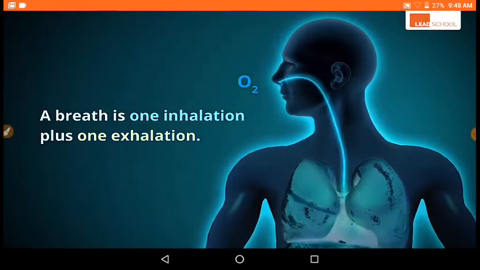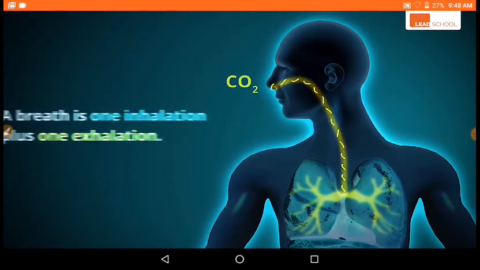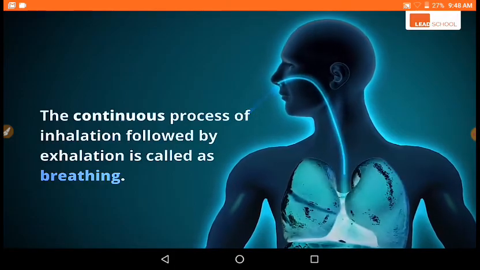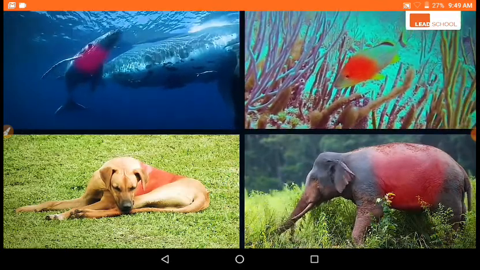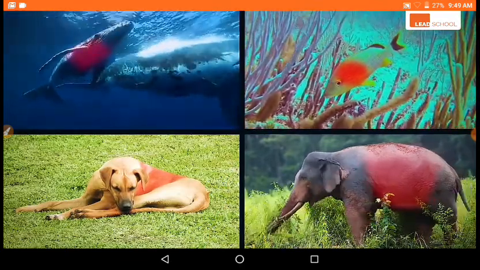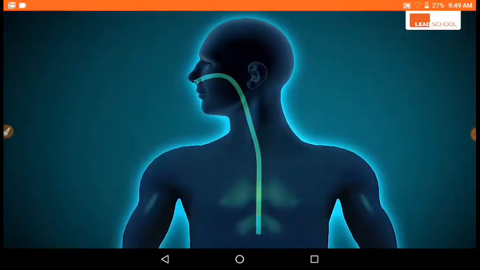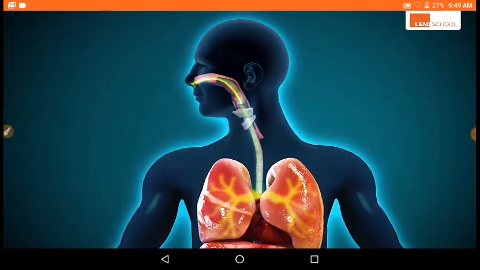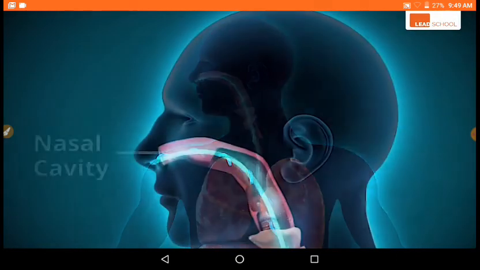A breath is one inhalation plus one exhalation. The continuous process of inhalation followed by exhalation is called breathing. Since all organisms need to respire continuously, the process of breathing also goes on continuously throughout their lifetimes. When we breathe, there are different parts of the respiratory system that are involved in the process. When we inhale, air passes through our nostrils and into the nasal cavity.